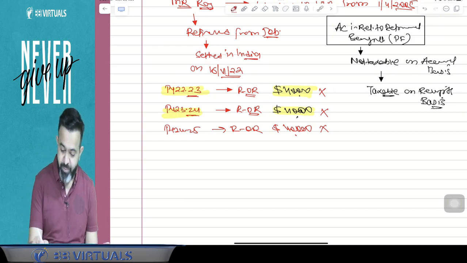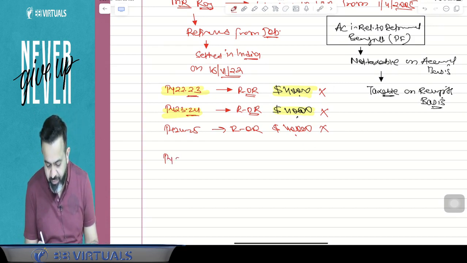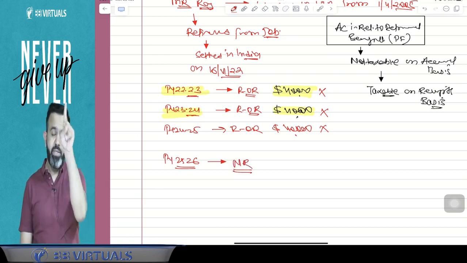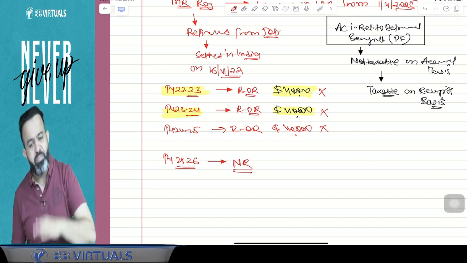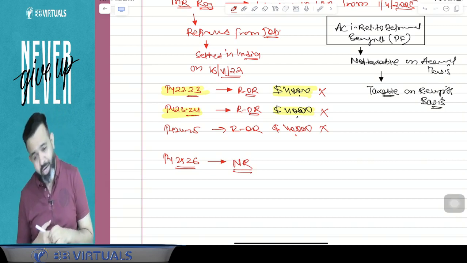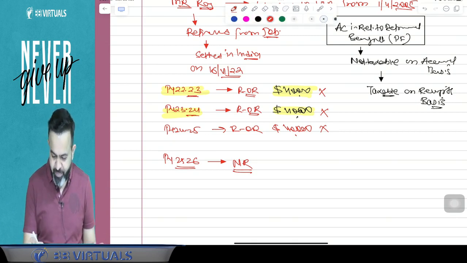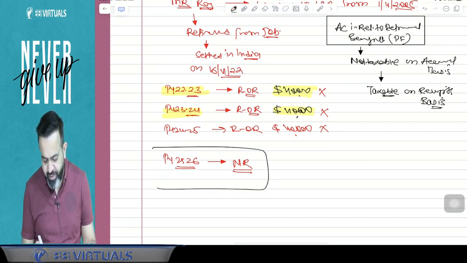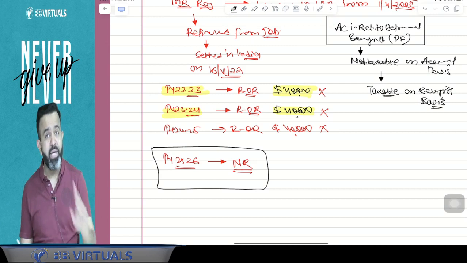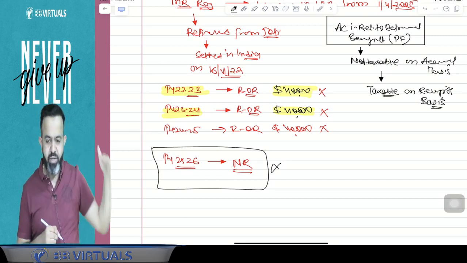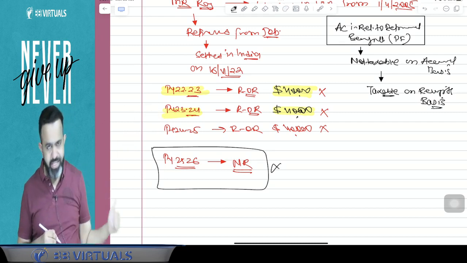But suppose, guys, what happened? Suppose in the previous year 25-26, in the next year that person became a non-resident. Still that person has not withdrawn the money, but became a non-resident. Now in this year, whatever income from the foreign account is obviously not taxable.